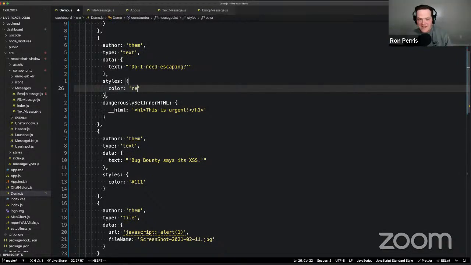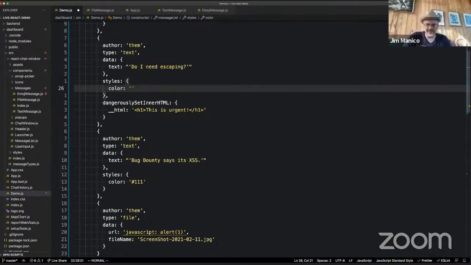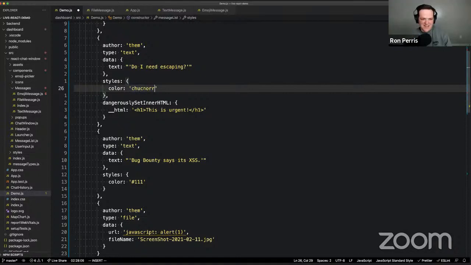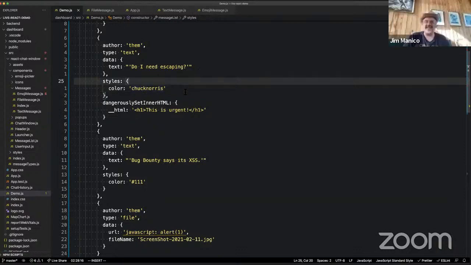Have you ever seen that the color Chuck Norris renders as orange? Excuse me? Chuck Norris. I would like that color then, actually. You know, there's all these old HTML color names, like light gray being darker than dark gray. And I think Chuck Norris is orange. That's the color I want in this app then. And that's the color I'm going to use for every website I build from now on. I'm just going to make all colors Chuck Norris.